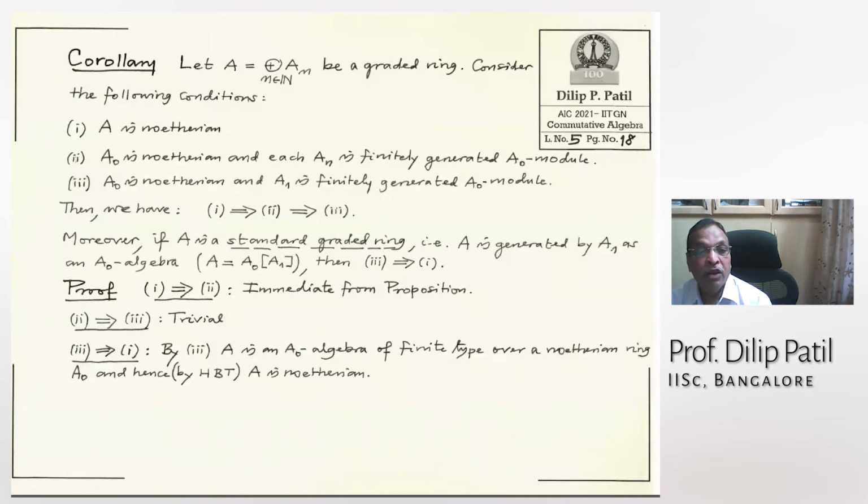2 implies 3. A0 is Noetherian as it is. Here An is finitely generated, here A1 is. So it's even easy. So this is trivial.